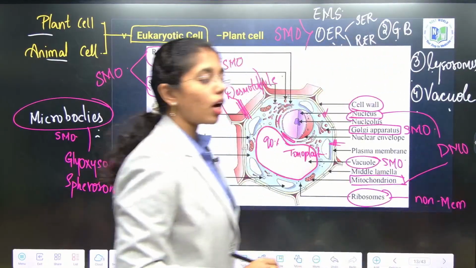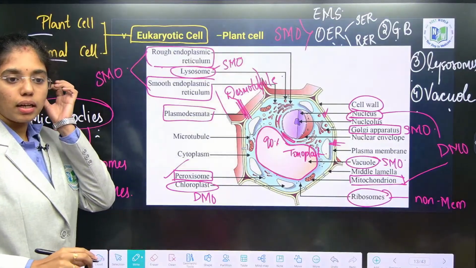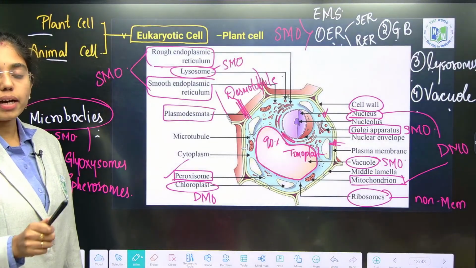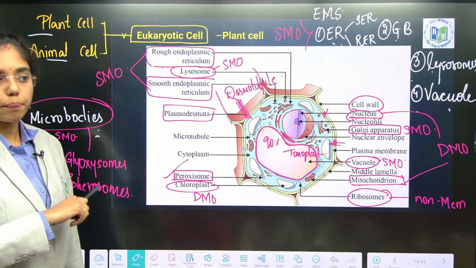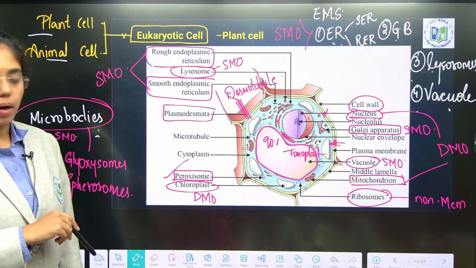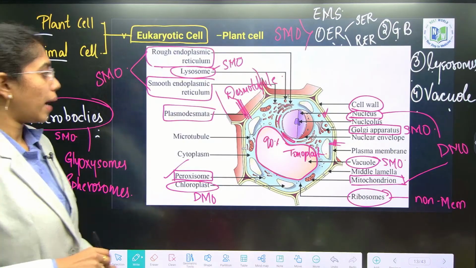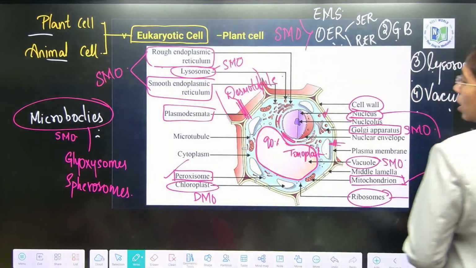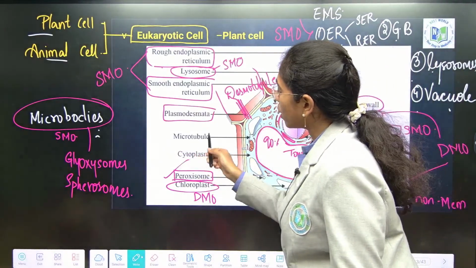You are clear with all the organelles, right? From a plant cell, from the diagram also. You are clear with labelings. You are clear with the primary activities that are being conducted by those organelles. Any doubts anywhere? Now, here we have something called microtubule.